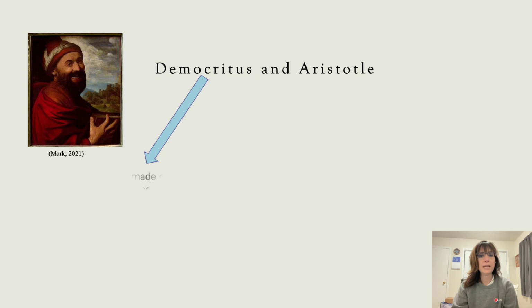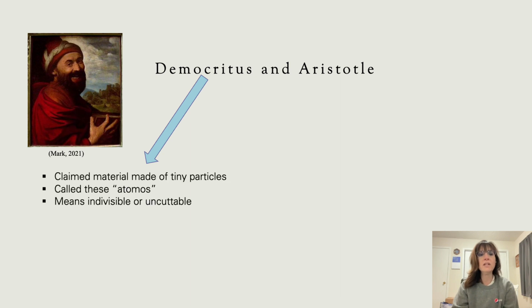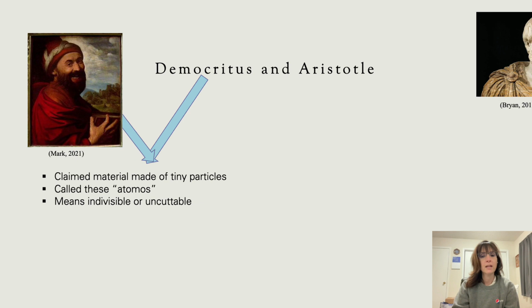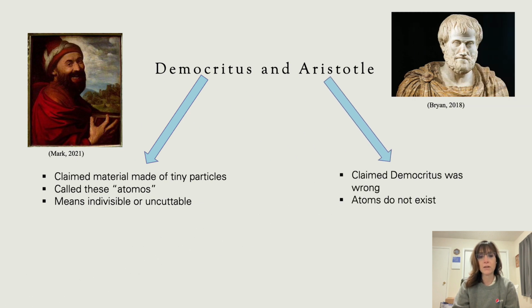The atomic theory began with Democritus, who was convinced that all material was made up of tiny particles that he called atomos, which means indivisible or uncuttable. Well, along comes Aristotle, and he simply declared that Democritus was wrong. Atoms don't exist, and everybody believed him.